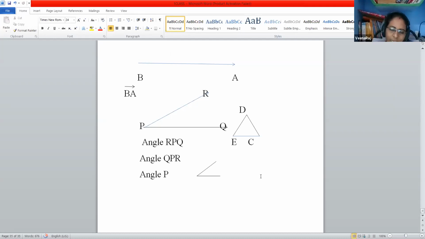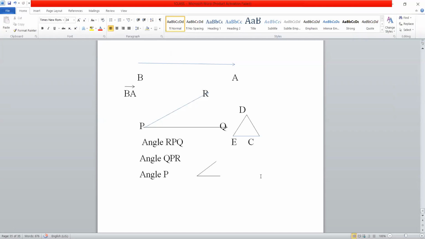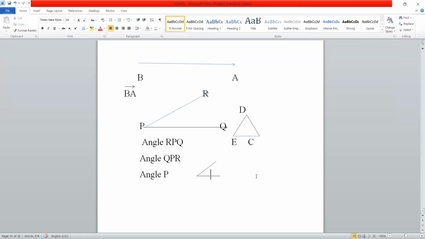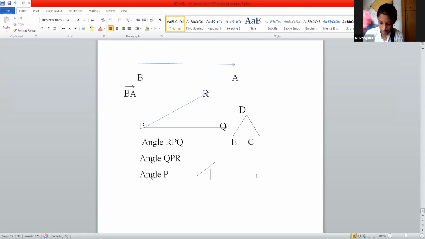So from one point we can draw infinity number of lines, and those lines are called concurrent lines. If we are drawing from one point, that point is called concurrent.